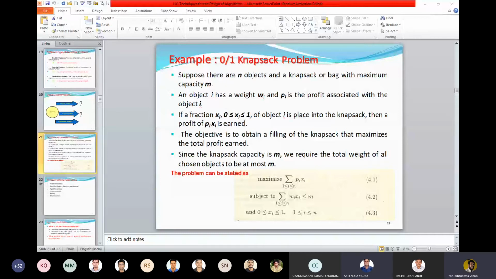Okay, who is answering? Problems that don't need optimization. You see, the first answer was wrong. Any problem which can be divided into independent subproblems. Okay. Any problem which can be divided into independent subproblems.